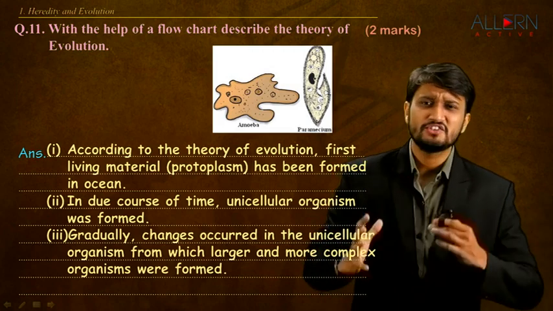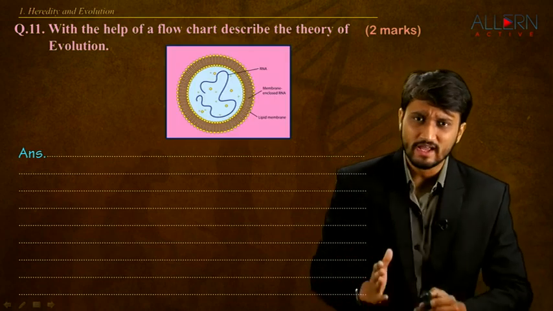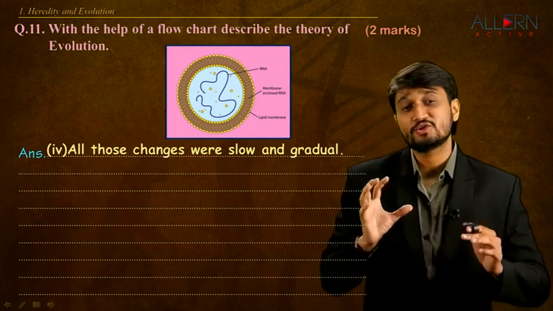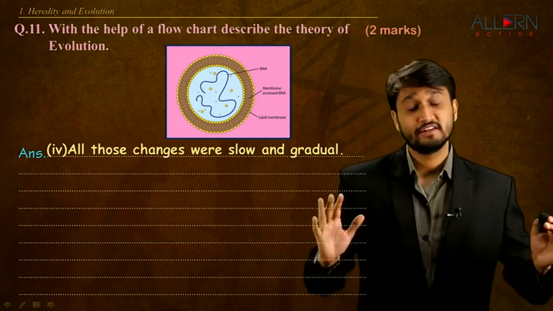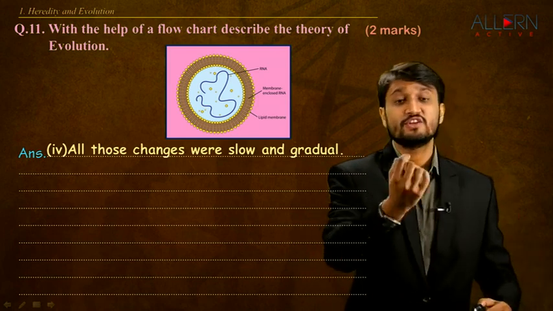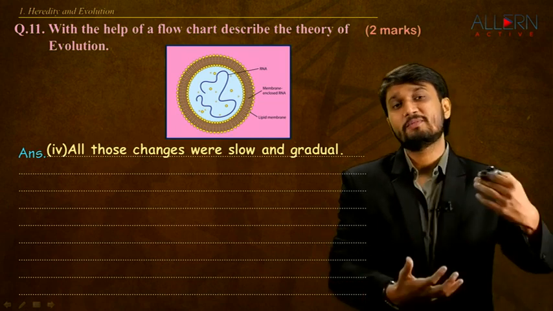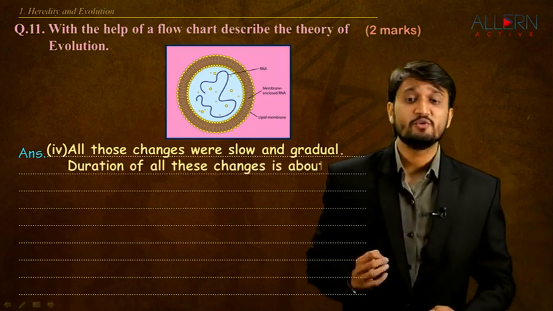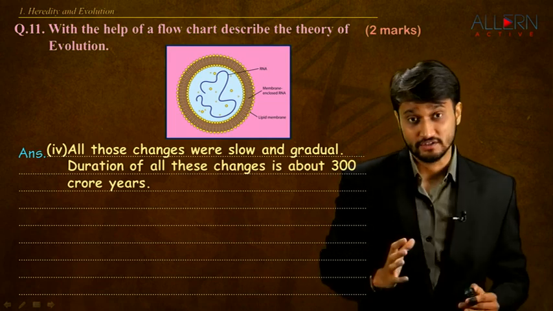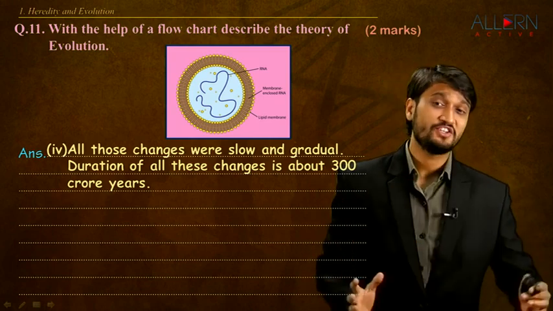Now, all these changes were multi-dimensional changes. They were not only happening with respect to one aspect, but with respect to different aspects. So, all those changes were slow and gradual first of all. They did not happen overnight. It took thousands of years for even one change to take place. And these accumulated changes only lead to the complexity increasing. So, the duration of all these changes was about 300 crore years. You can imagine that's a very long period of time for all these changes to happen.